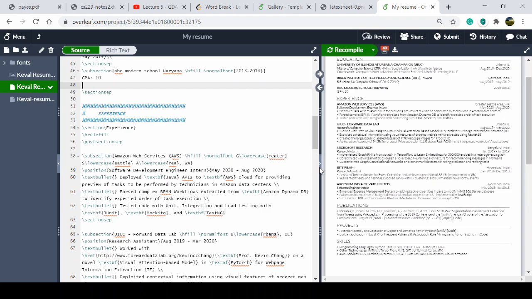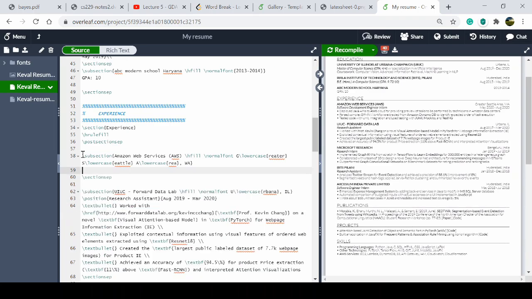Or if you want to remove all the bullets, like if you just want to remove software development engineer intern, Amazon Web Services, select the whole thing, slash position, text bullet, and that is the section separate. When you delete those things, you will only see Amazon Web Services in the Greater Seattle area.